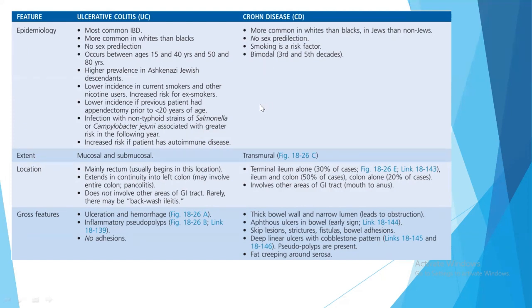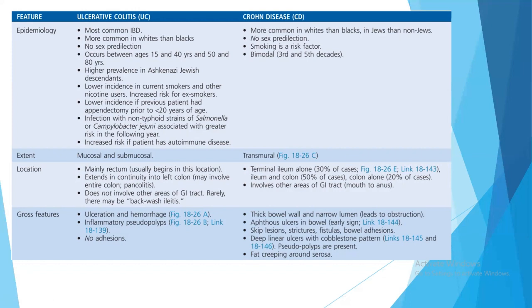Ulcerative colitis generally occurs between the ages of 15 and 40 years and 50 and 80 years, so it has a bimodal age distribution, but Crohn's disease generally occurs in the third and fifth decades of life. So ulcerative colitis generally occurs earlier in life than Crohn's disease.